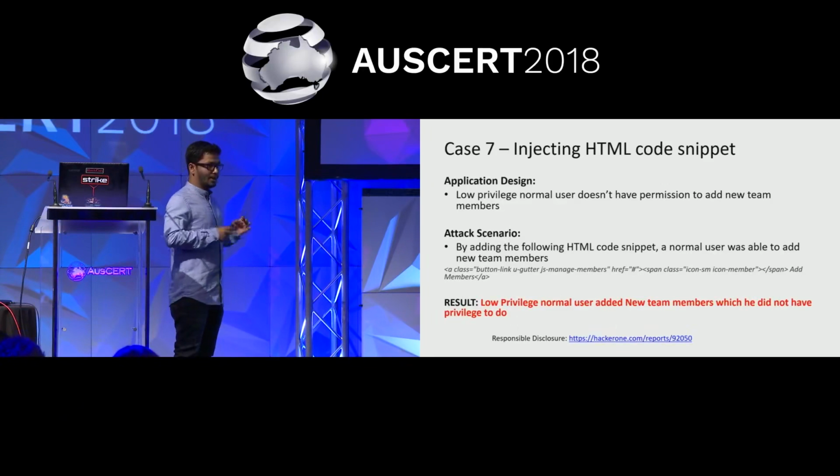So a low privilege user logs into his account and goes to the view users page. There is no button for adding a user. He just adds this one, and then clicks on the add button and adds a new user, which has admin privileges. Again, this one has the video. You can go through and see.